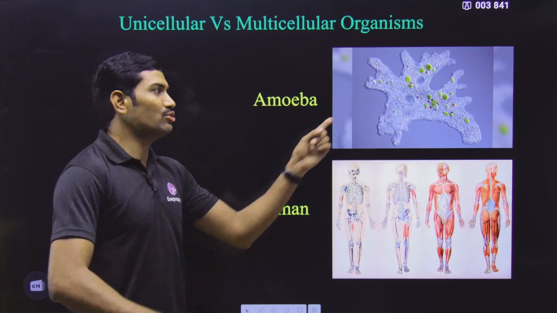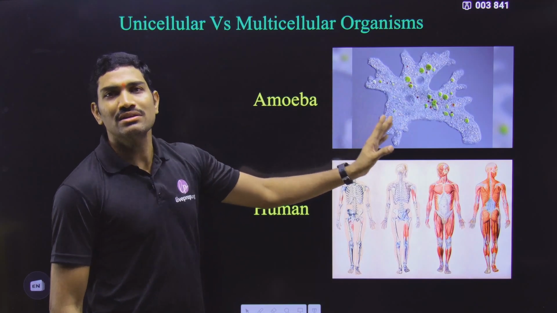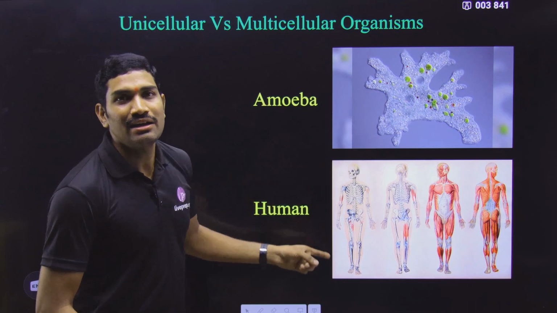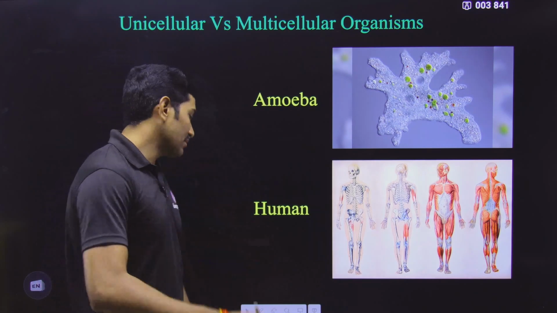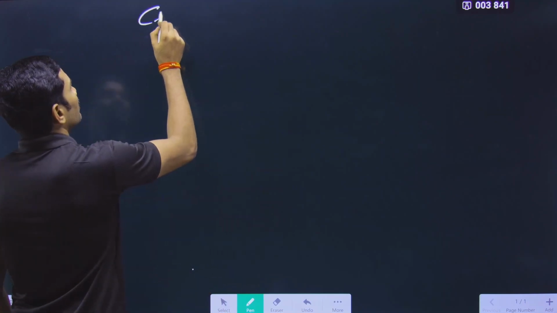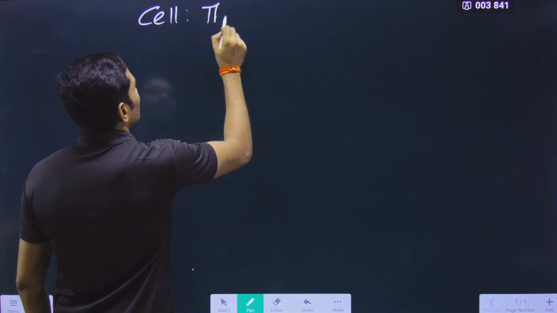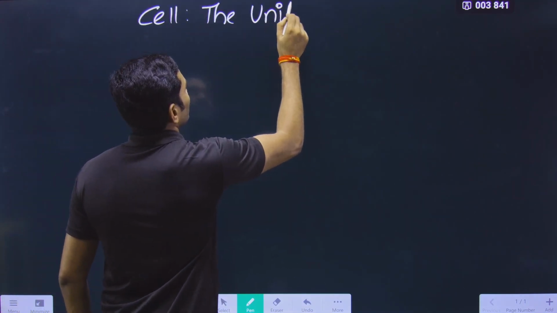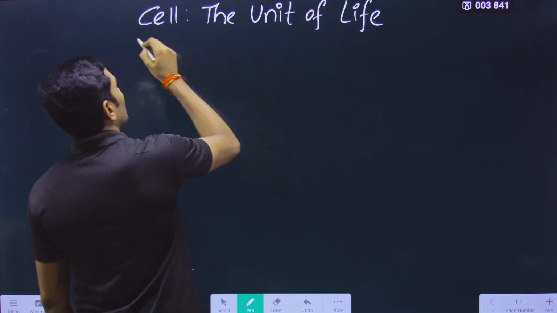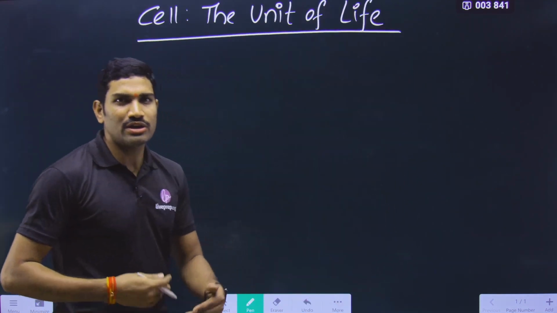we are classifying them into two types. These are called unicellular and multicellular. This information is very, very important. And now we are going with this particular one. So now we are talking about cell, the unit of life. Cell is the unit of life. Now in this, we are slowly talking about all these things.